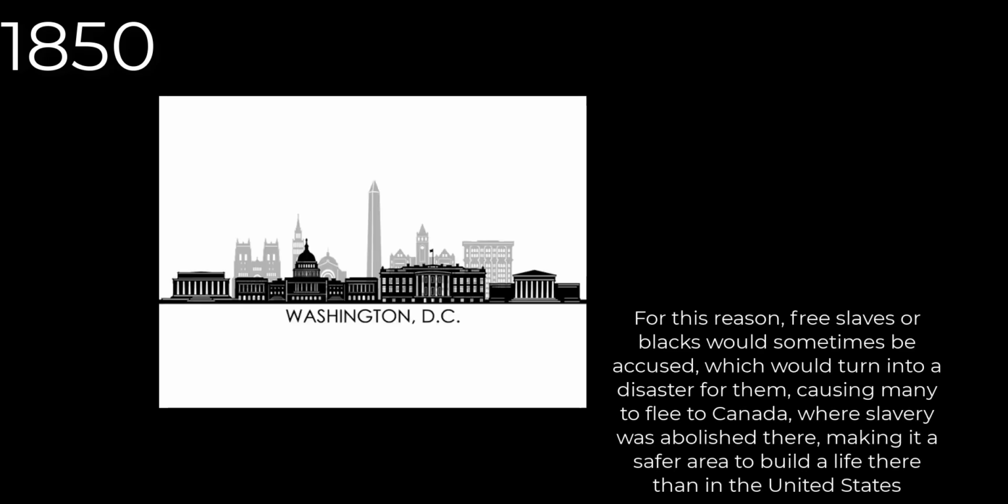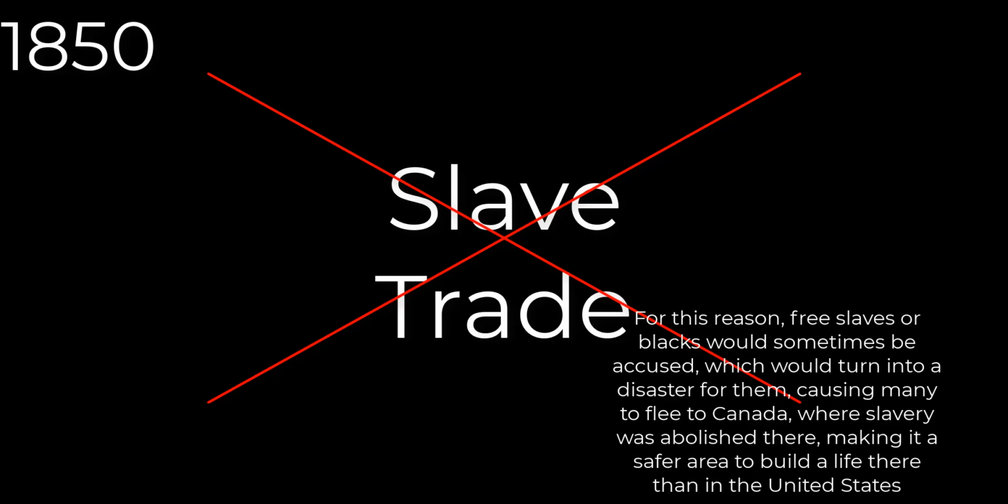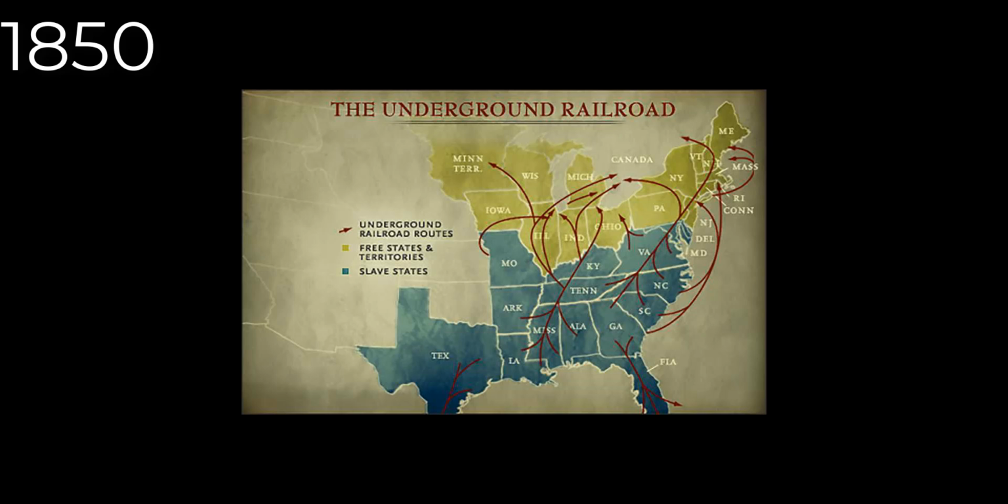Washington, D.C. would outlaw the slave trade, but would still allow slavery to continue. For this reason, the Underground Railroad became even more active and reached its peak during the 1850s to 1860s. Although the compromise made a settlement between the North and the South, tension between the two still existed, meaning the two weren't completely settled after the argument, making the nation even more divided.